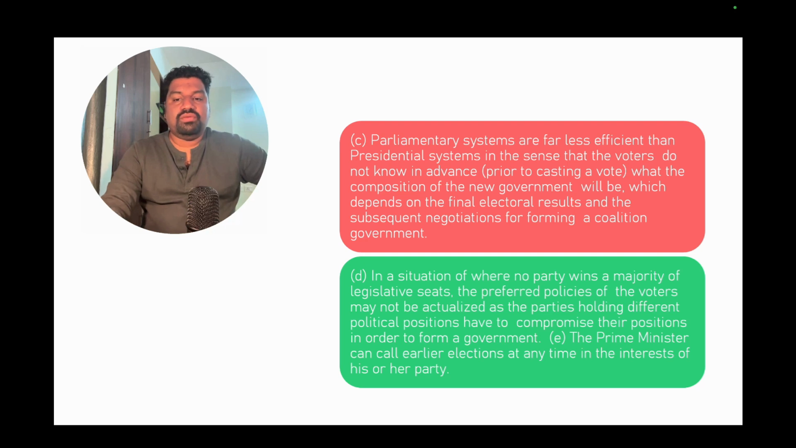In a situation where no party wins a majority of the legislative decisions, the preferred policies of the voters may not be actualized, as the parties holding different political views have to compromise. For example, the Congress, in the second UPA government, had to give certain portfolios to DMK to stay in power. So DMK did a lot of corruption because they had power. These kinds of negotiations are made just because they don't have a single majority in the parliament.